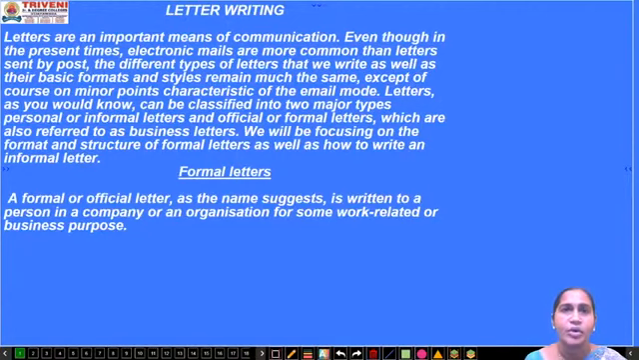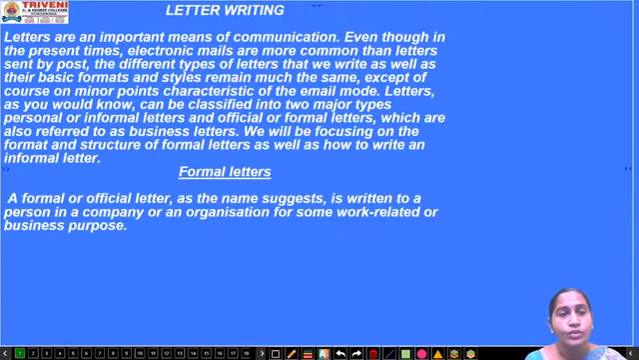Actually, letter writing is an important means of communication. It is also known as a writing skill. If you have a good writing skill, your letter is going to be an impressive one. Even though in the present time electronic mails are more common than letters sent by post, the different types of letters that we write, as well as their basic formats and styles, remain much the same, except for minor points and characteristics of the email mode. There is a slight variation between email letters and the normal letters which are written on paper.